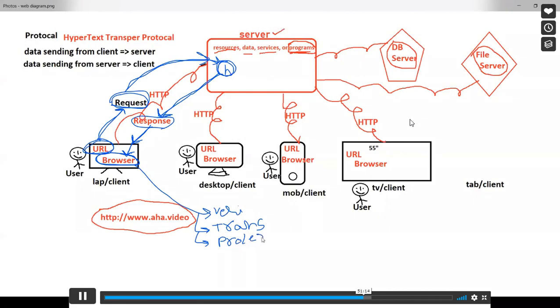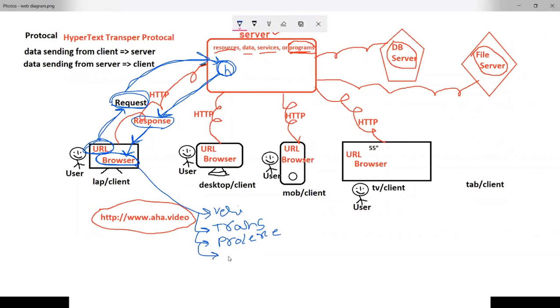Whenever the code is executed successfully, we get the result. Technically, the result is called output. Right now, this output is displayed as a web page inside our browser. This is the matter. So when you type anything in our browser, especially from the client-side HTML point of view, this is what happens. This is the clear picture.